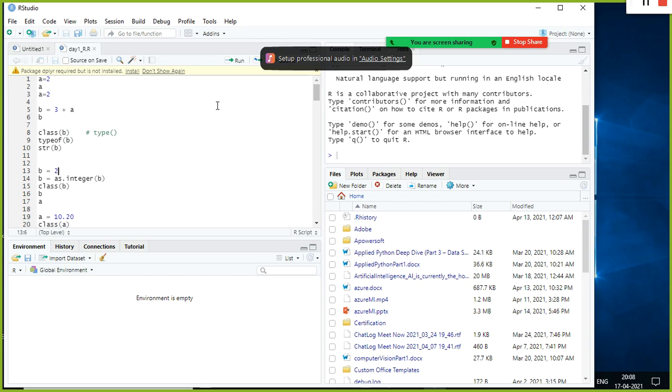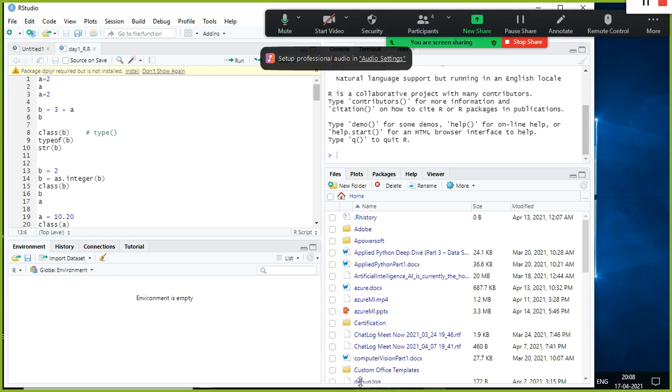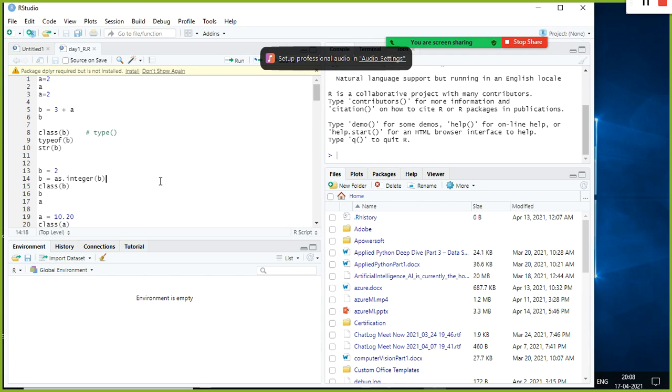Not much big difference. Only thing is, in Python they say string, here we call it character for the string data type, and the Boolean data type for the logical operators like TRUE and FALSE is in caps. Only the syntax differs between these two.